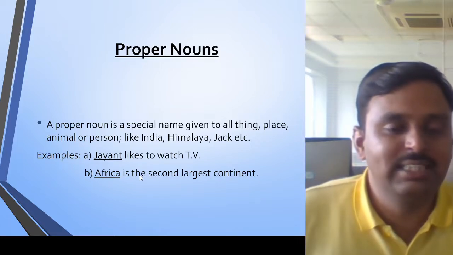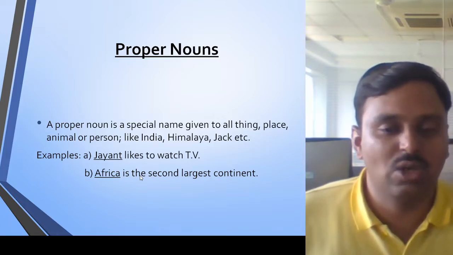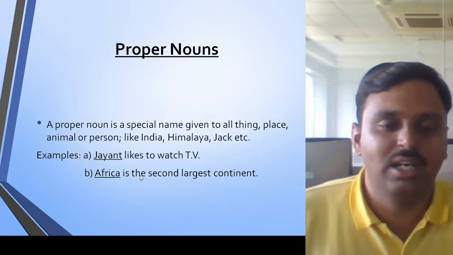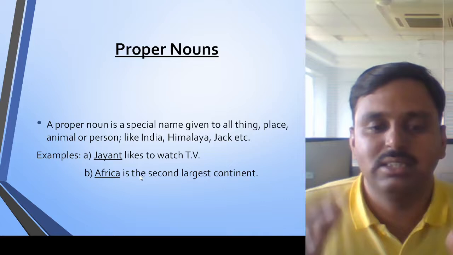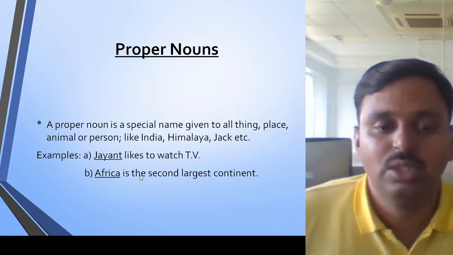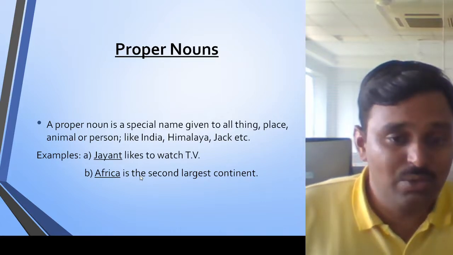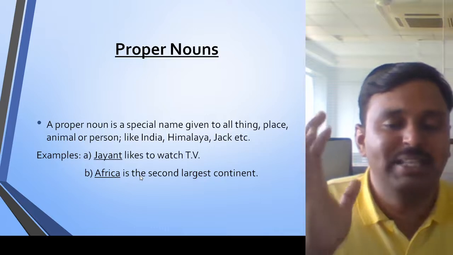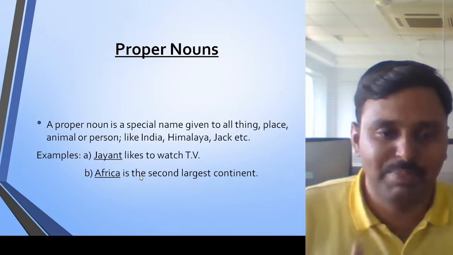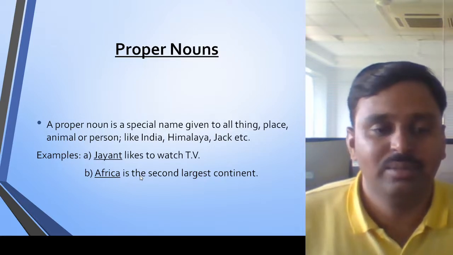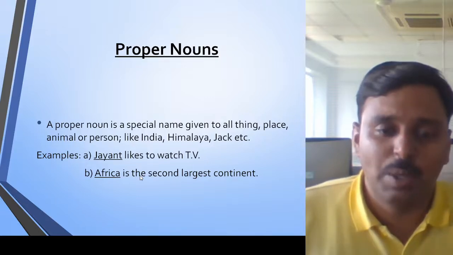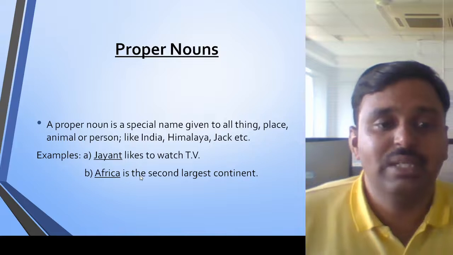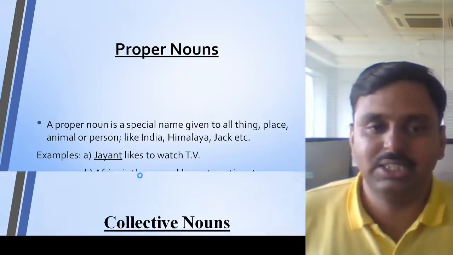Look at the second example, Africa is the second largest continent. When I take the name Africa, the Africa continent comes to your mind. So a proper noun refers to a particular specific thing, a specific person, place or any animal as well. Remember that a proper noun is always written with a capital letter.